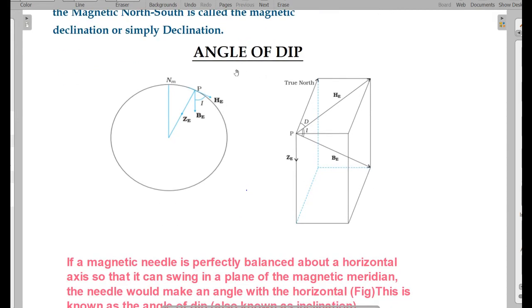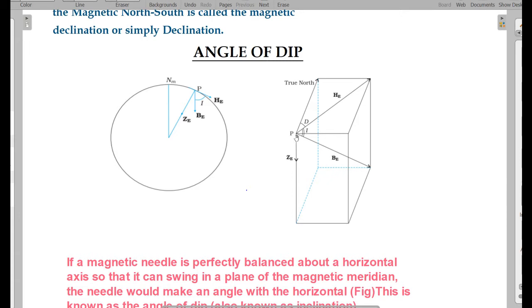Next, let us see what is meant by angle of dip. Suppose we freely suspend a magnetic needle in the horizontal plane by keeping a pivot which is horizontal, and the magnetic needle is able to rotate in the vertical plane.